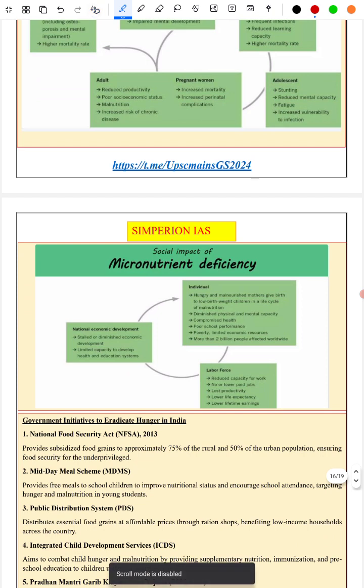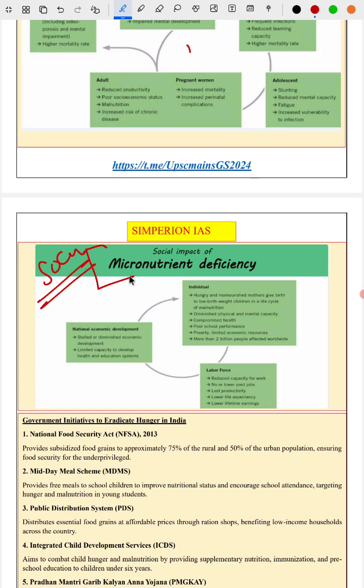Third is, what is the social impact of lack of micronutrients? The same. The social impact here is the consequences throughout their life. Next is, what is the social impact of hidden hunger or lack of micronutrients?